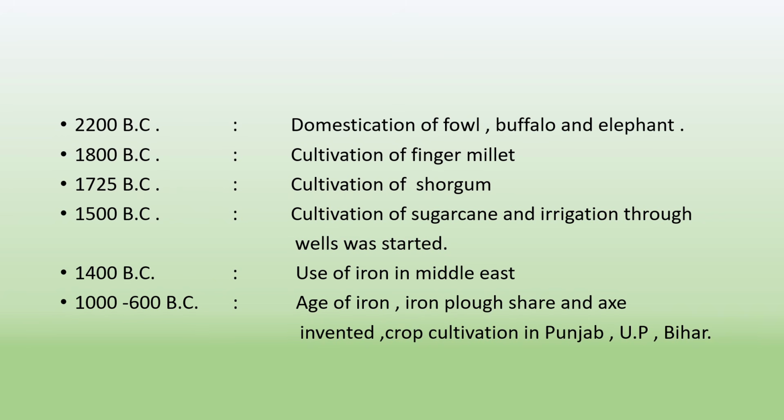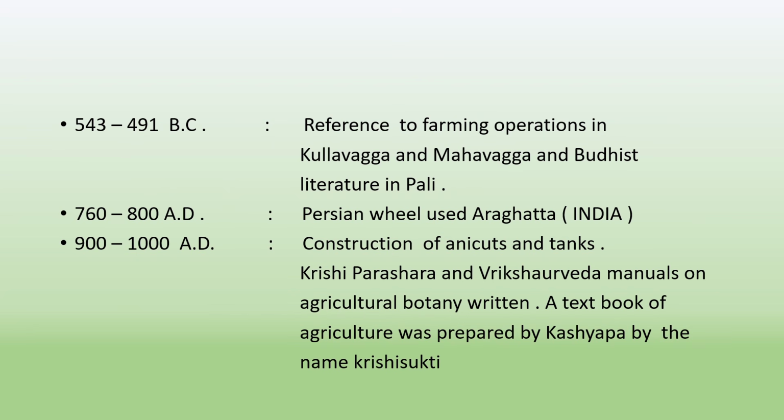In 1400 BC, use of iron in the Middle East occurred. In 1000 to 600 BC, the age of iron plowshare and axe, invented, and crop cultivation in major areas like Punjab, Uttar Pradesh and Bihar was started. In 543 to 491 BC, reference to farming operations in Kullavagga and Mahavagga, Buddhist literature in Pali. In 760 to 880 AD, the Persian wheel was used.